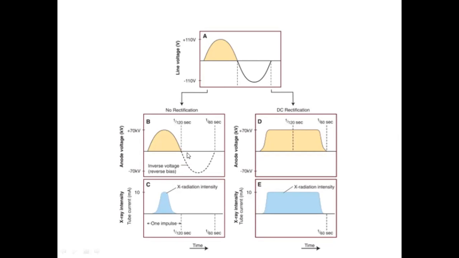Figure B shows you the voltage at the anode will vary from 0 to the desired kVp. Generally, X-ray machines operate at a 70 kilovoltage peak. And figure C shows you intensity of radiation, that is the blue marking. The intensity of radiation produced at the anode is generally strongly dependent on the anode voltage, and it is highest when your tube voltage is at peak. So that is proportionate to your tube voltage.